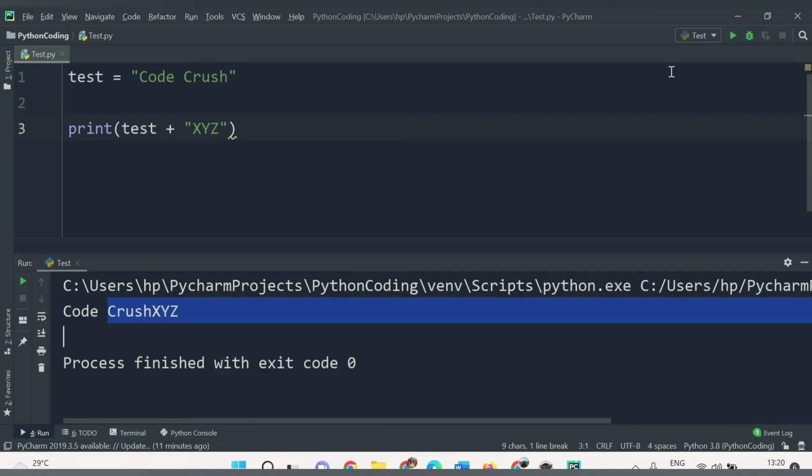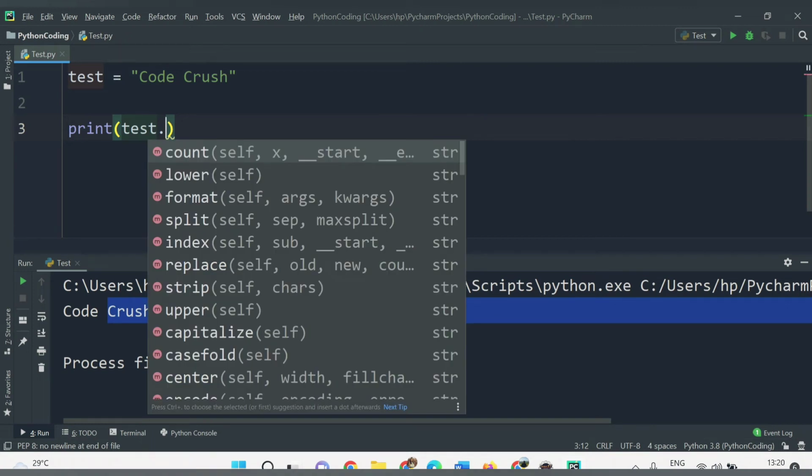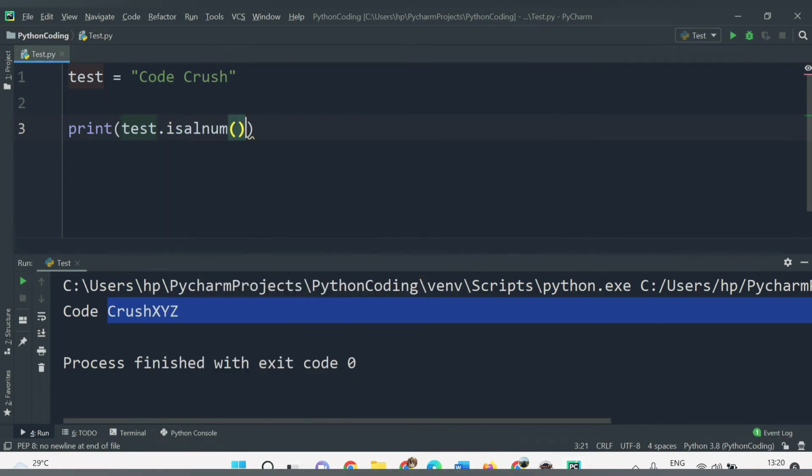So let's check in the demo. Here we have the test variable, and we will say test dot. You need to provide a dot, and then all the built-in methods that are available for string variables you will get here. You need to say isalnum. It will check if this particular test variable is alphanumeric or not.